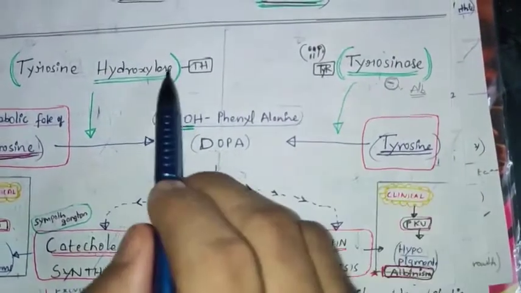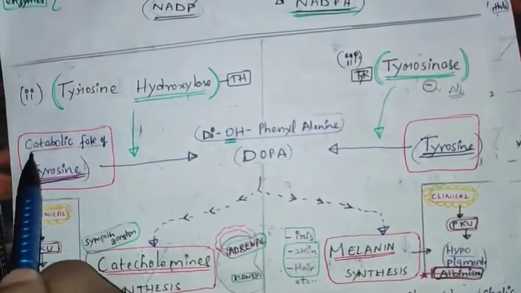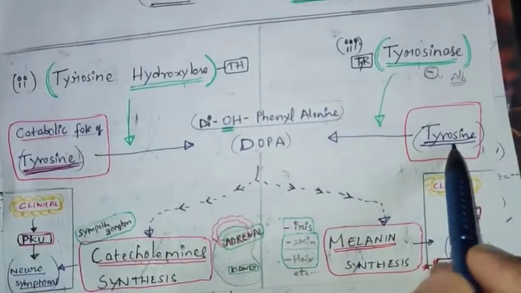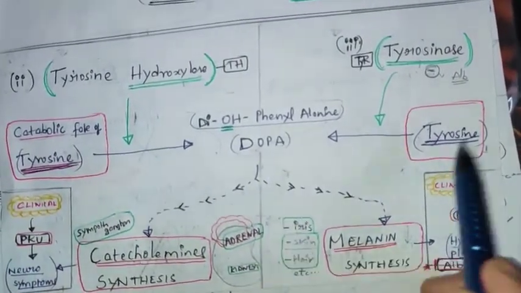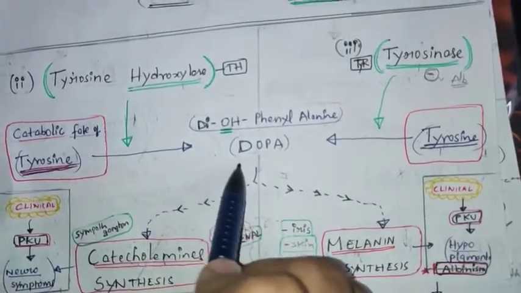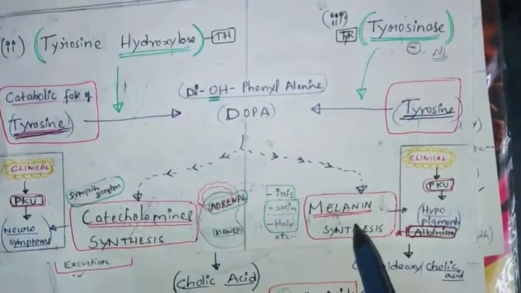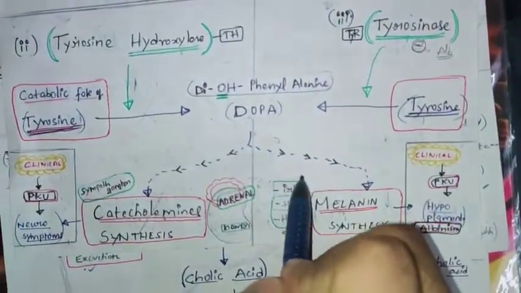That's it. See, catabolic fate of tyrosine. Same catabolic fate of tyrosine. This tyrosine is converting into DOPA here, and the same tyrosine is also converting into DOPA here. But it gives catecholamine because of this enzyme, and it gives melanin because of this enzyme. You should remember that: common points and different points.